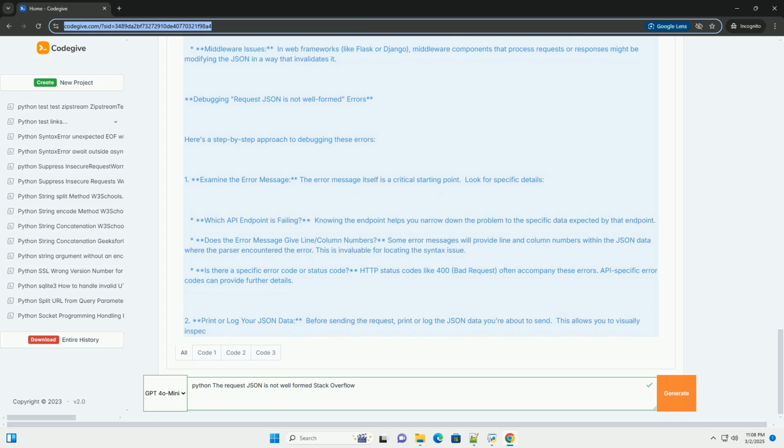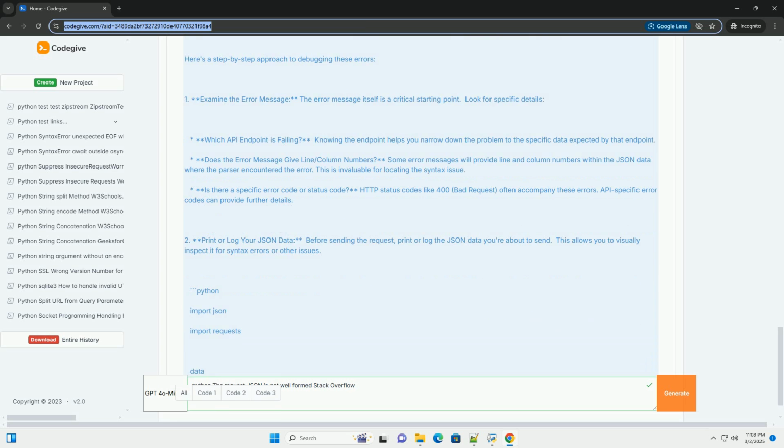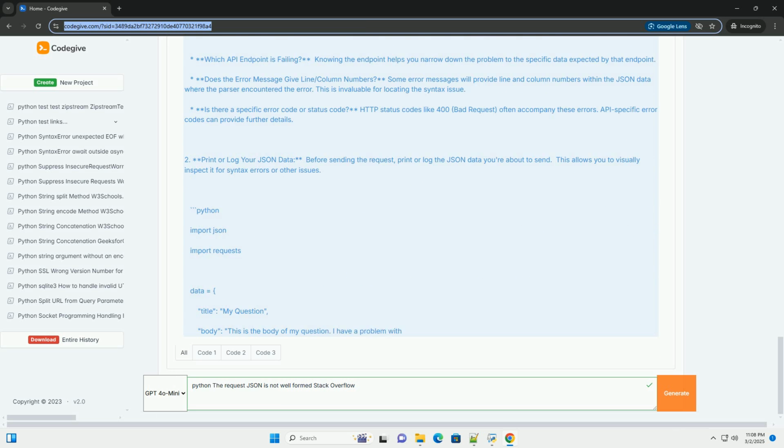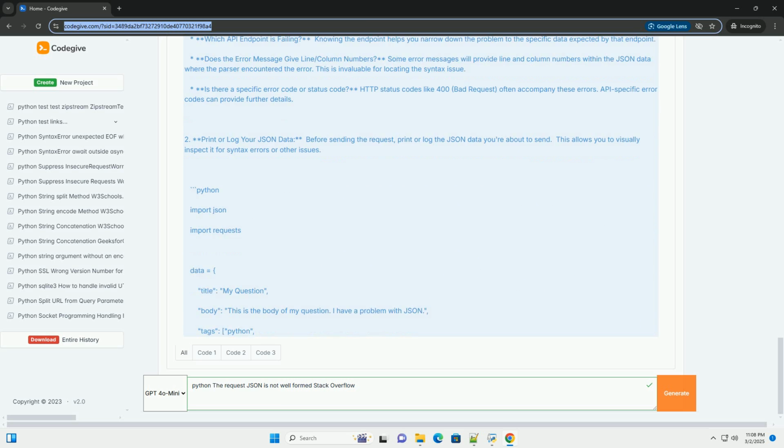Common causes of "request JSON is not well formed". Here's a breakdown of the most frequent reasons you might encounter this error. 1. Syntax errors in JSON. Missing quotes: JSON requires keys and string values to be enclosed in double quotes. A common mistake is forgetting the quotes or using single quotes, which are not valid in JSON. Trailing commas: in JSON arrays or objects, you should not have a trailing comma after the last element. For example,